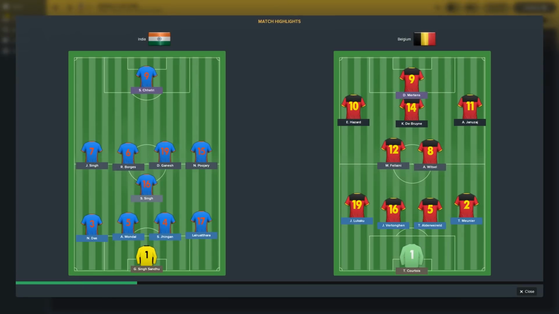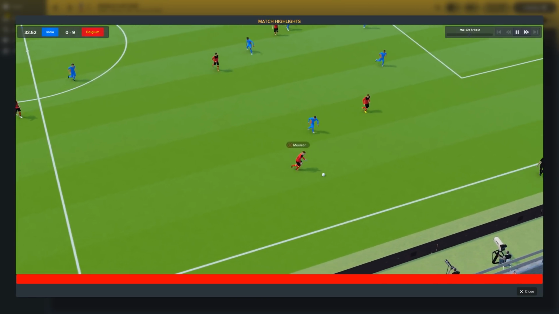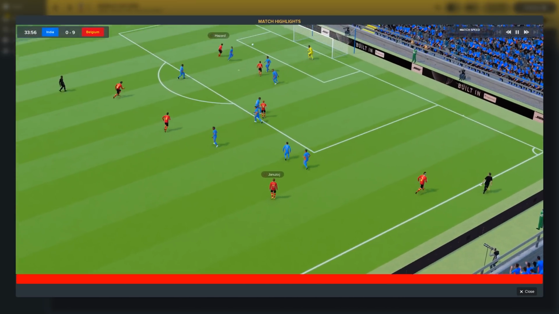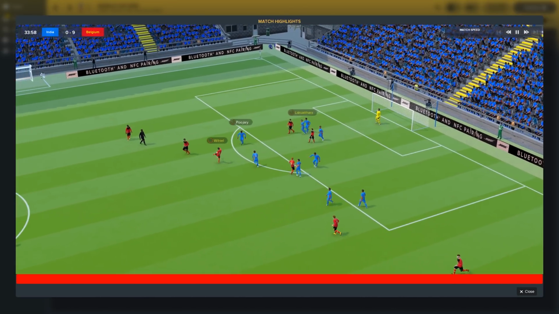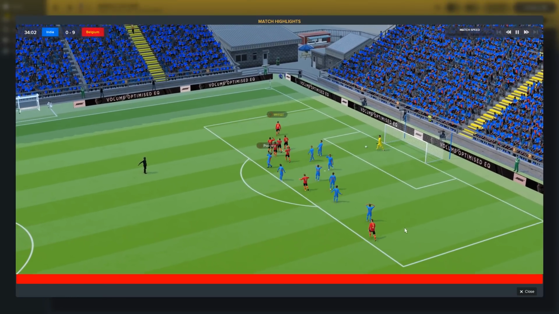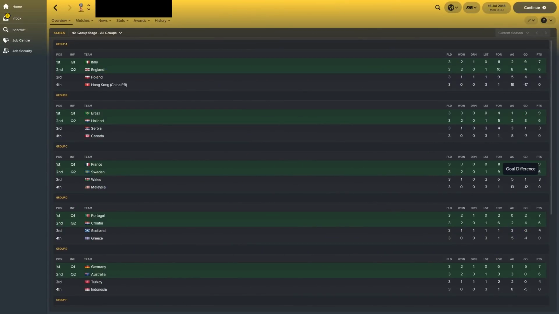Let's have a look at that then. Against poor old India, who were murdered 9-0 in this game. You've got to feel sorry for them. But still, they've got to this stage, thanks to their views on my channel. And Witsel, great goal to win goal of the tournament. Let's have a look at the second simulation then.